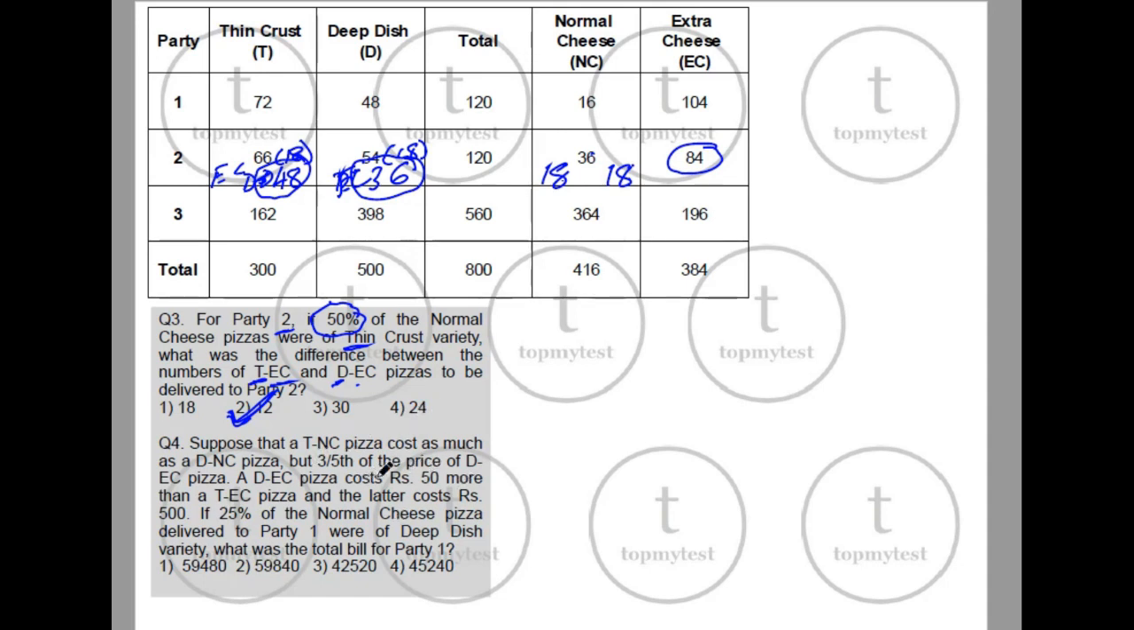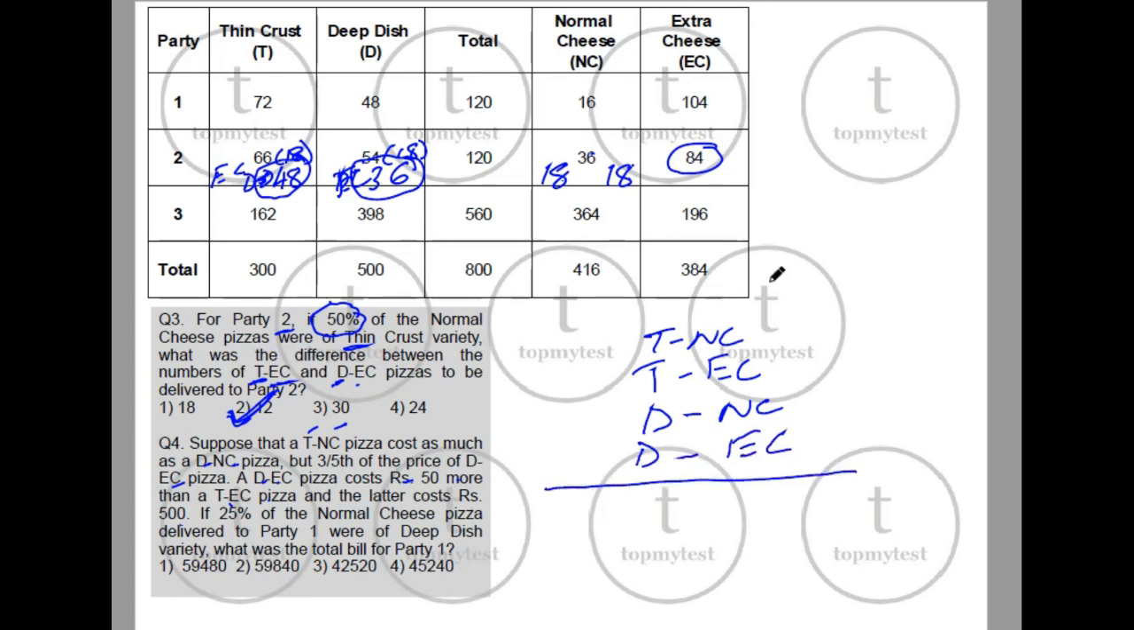The last one says, suppose TN pizza cost as much as DNC pizza, but 3/5 of the cost of DEC pizza. A DEC pizza costs 50 more than TEC pizza, and the latter costs 500. Okay, so here we have the price of each of these four: TNC, T extra cheese, deep dish normal cheese, and deep dish extra cheese. These are the four types of pizzas. We have the prices for each of them.